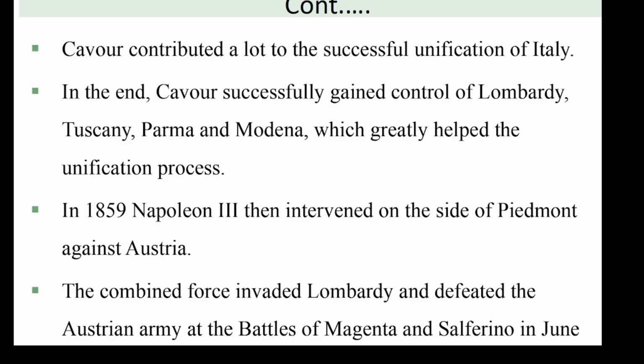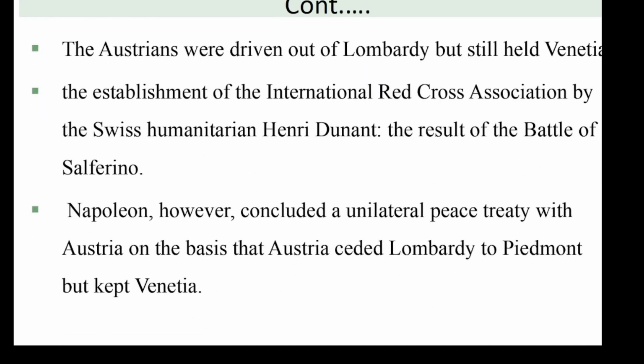Now Austria was defeated. Austria was driven out of Lombardy but still held Venetia. Cavour obtained Lombardy, but Venetia remained in Austrian hands until 1866.